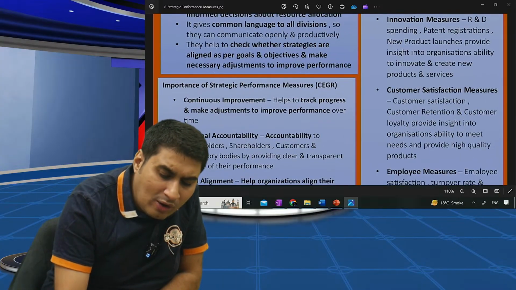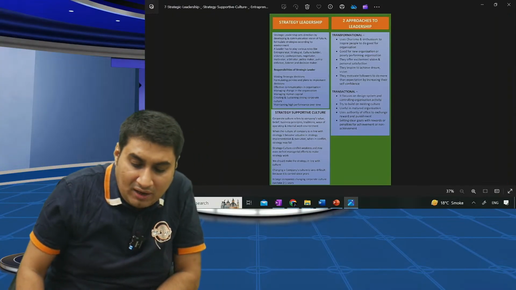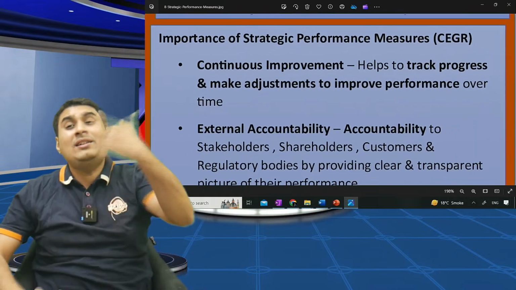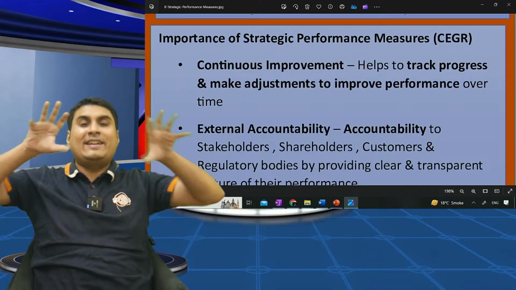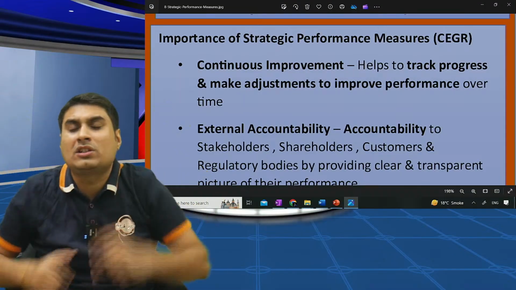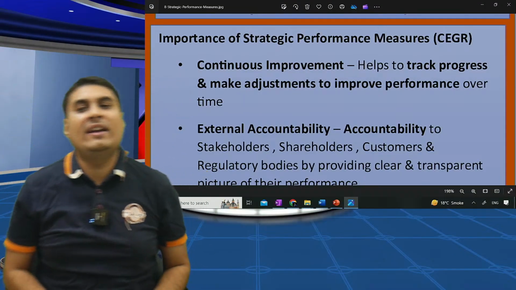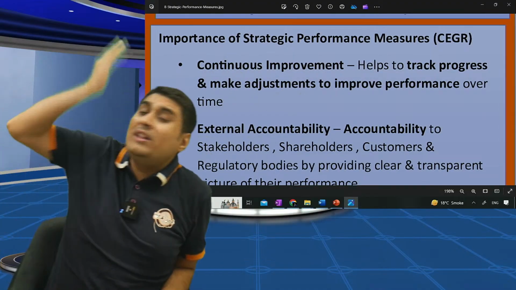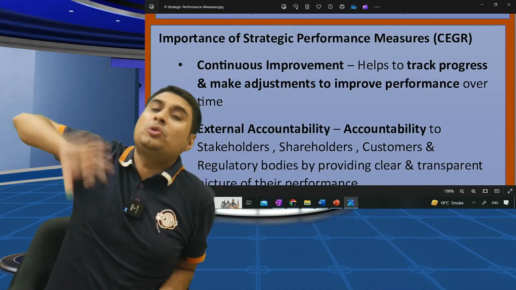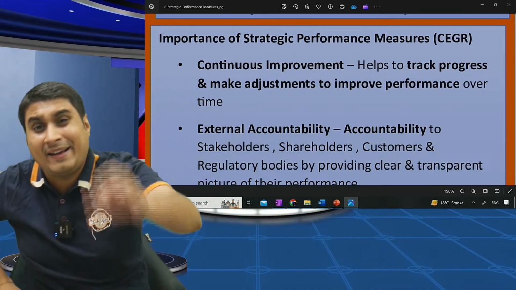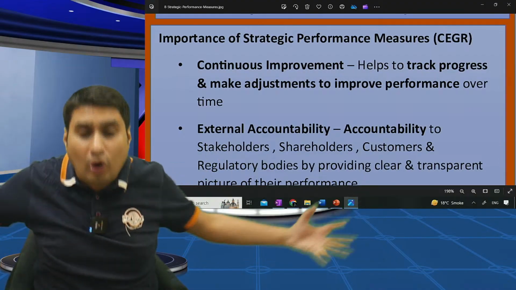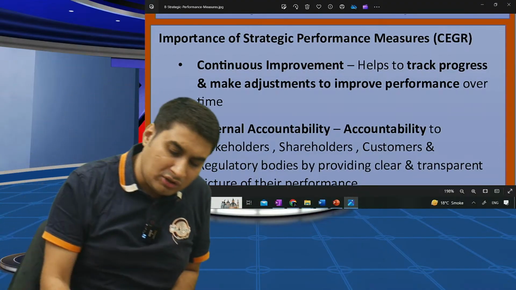Now, why do I need SPM? Very simple. Why do I need to set a strategic performance measure? Continuous improvement. It helps to track the progress and make continuous improvement. Suddenly one day I will be very happy, we are a very good company. But if I set SPM, I will know we are good in these areas and not good in others. We need to improve. Every year SPM will be different, so I can improve in all areas. Number one, it helps me in continuous improvement.